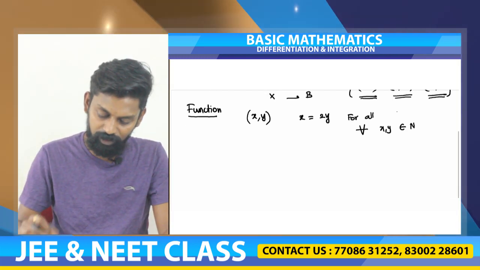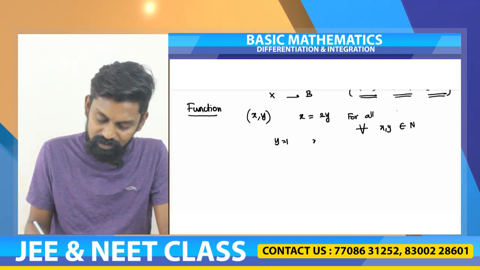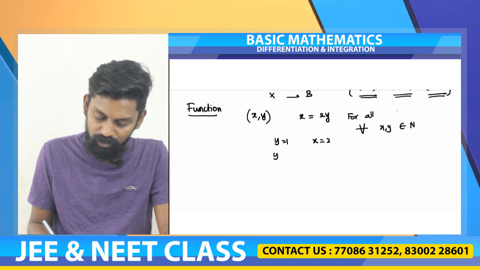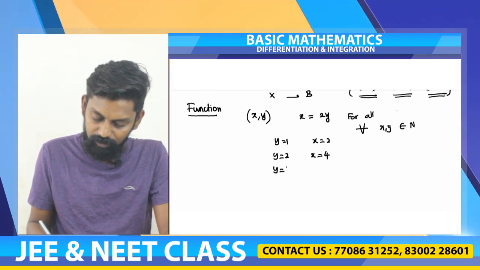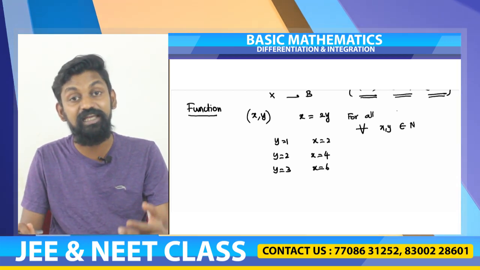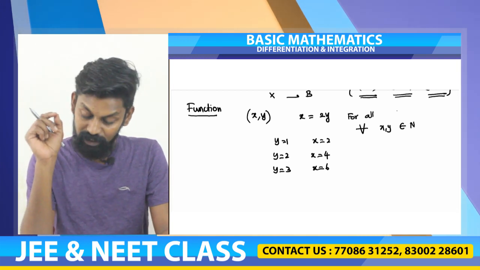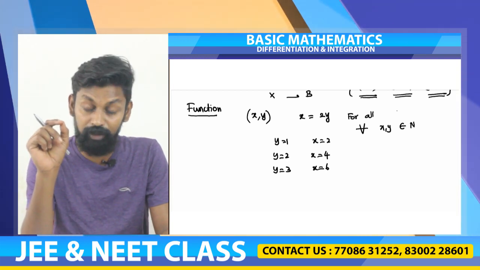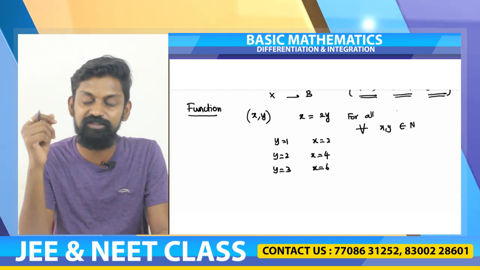what will you do? When y is equal to 1, x is equal to 2. When y is equal to 2, x is equal to 4. When y is equal to 3, x is equal to 6. Like this, how many ordered pairs will come? An infinite number of ordered pairs will come. When we have an infinite number of ordered pairs to write, it is not possible. We can never finish writing them.